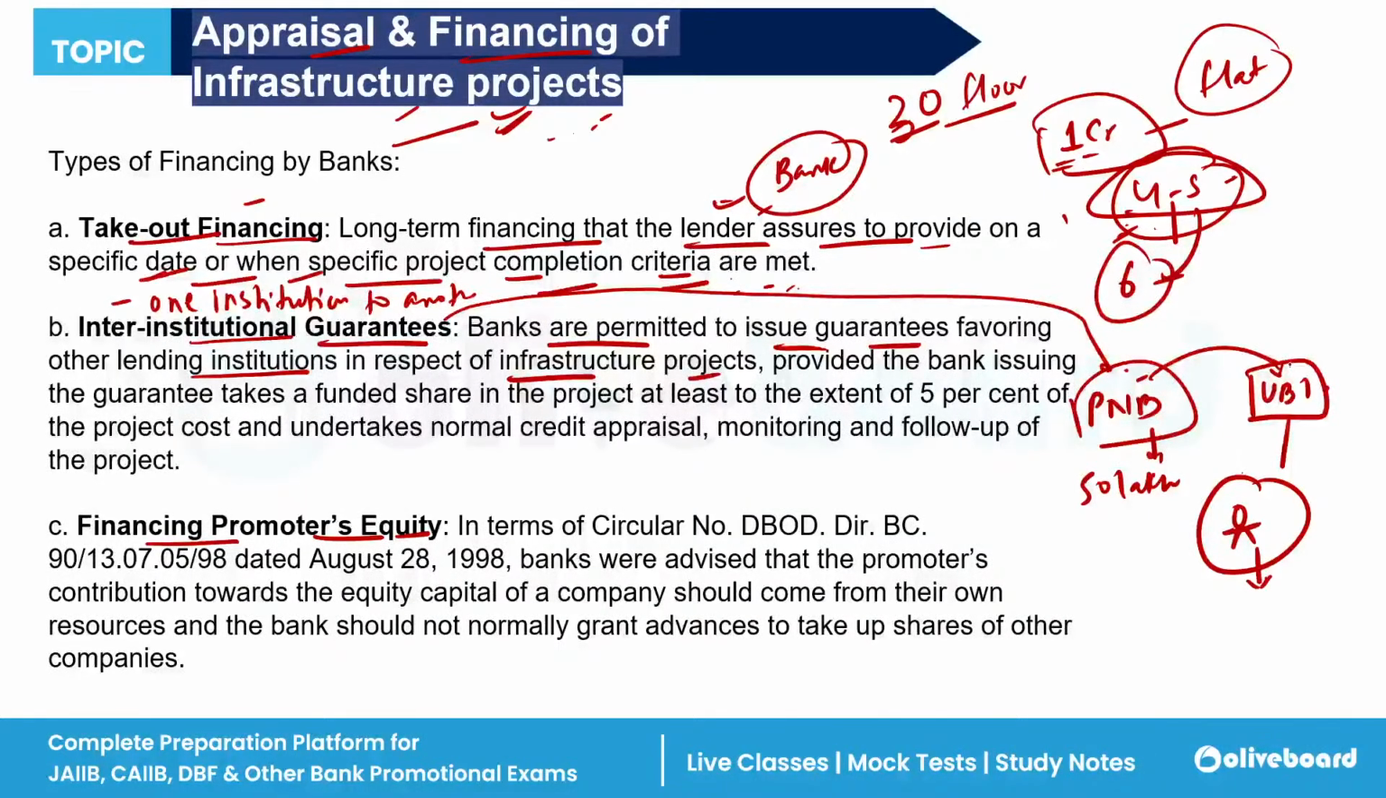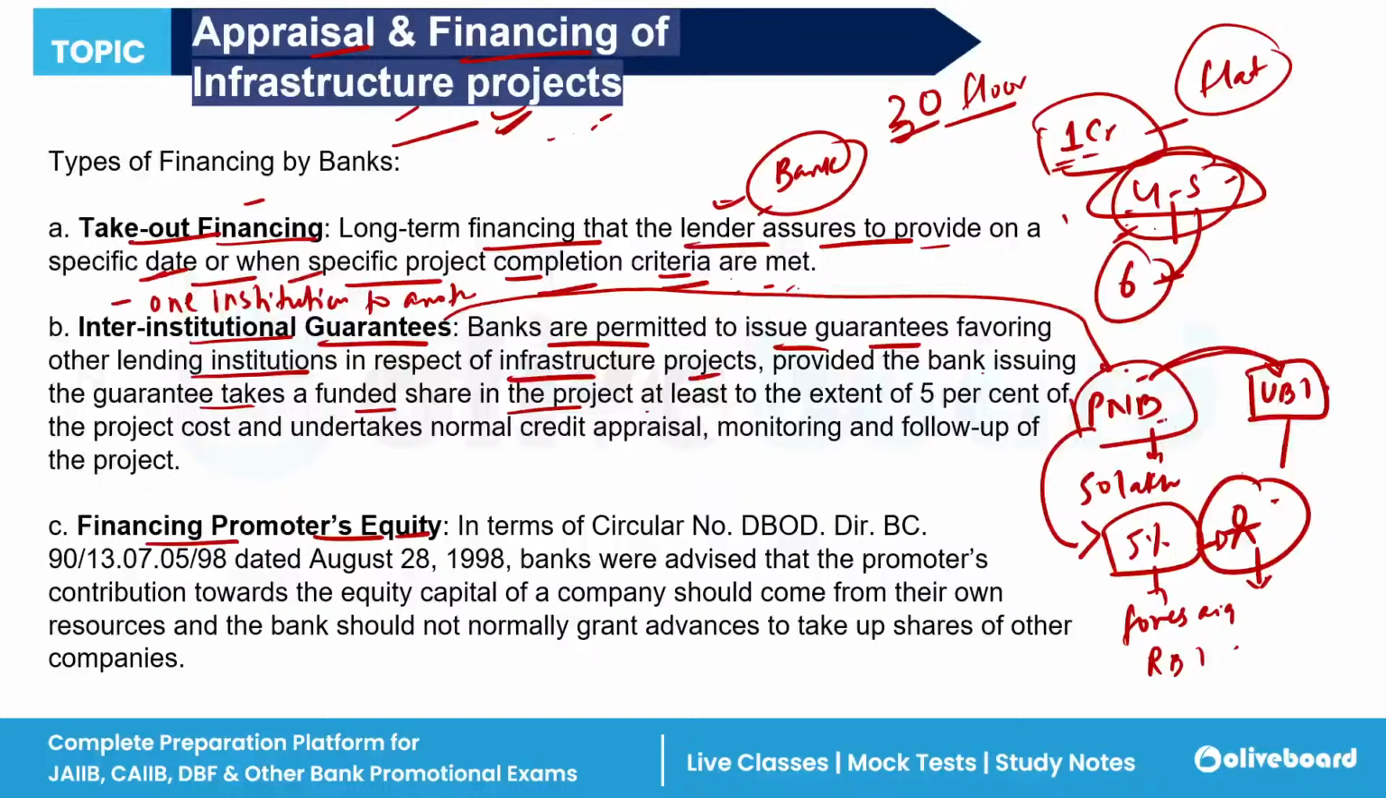Now, Union Bank of India will only give money when Punjab National Bank has given 5% of the aforesaid amount to this particular borrower, as said by whom? As said by the RBI. Now, see, this much you have understood. Banks are permitted to issue guarantees favoring other lending institutions. In this case, PNB has given the guarantee to Union Bank of India to lend the 50 lakh rupees to this borrower, provided the bank issuing the guarantee takes the funded share in the project.